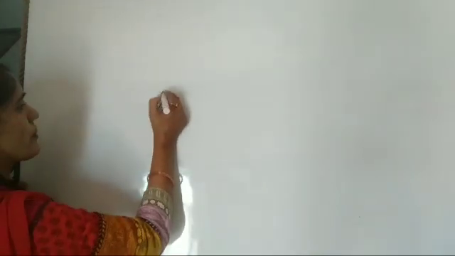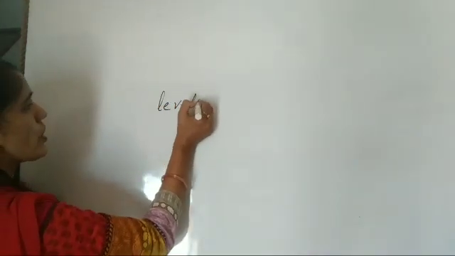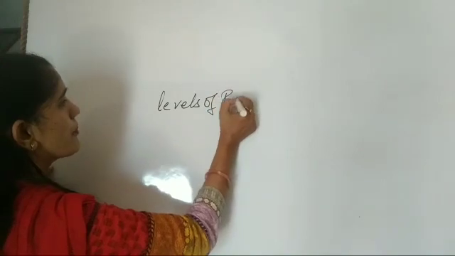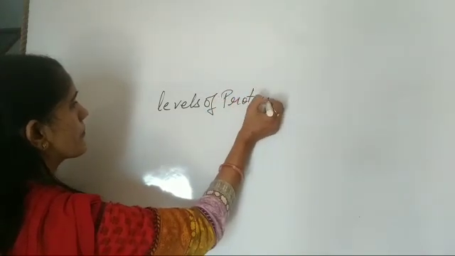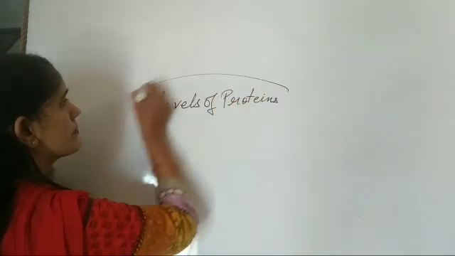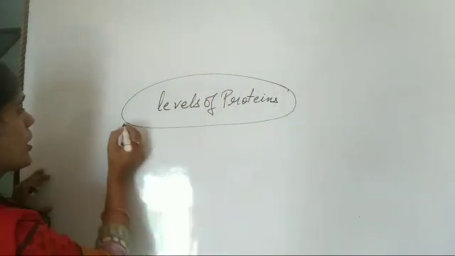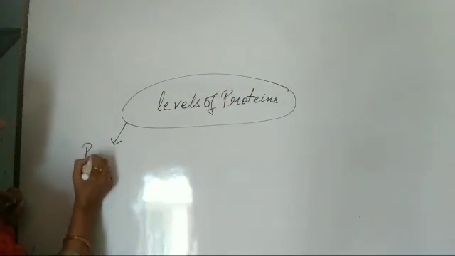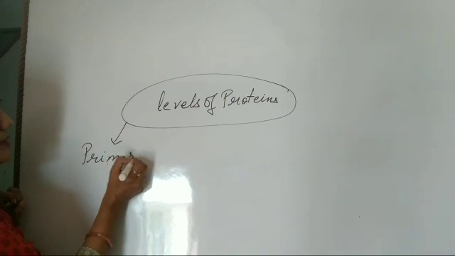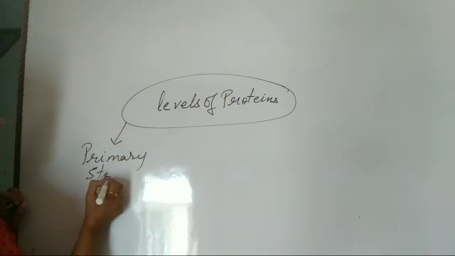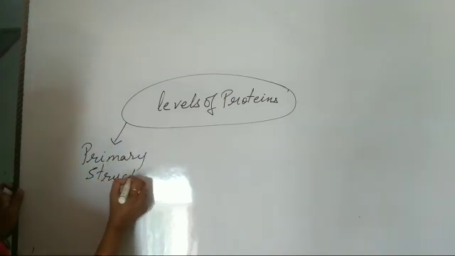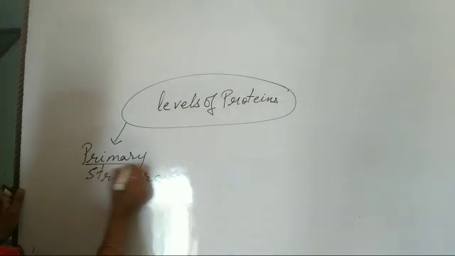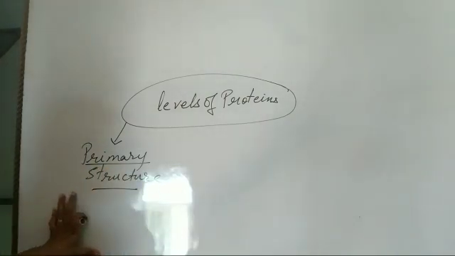So if we are talking about levels of proteins, first level is primary structure. Now, primary structure.